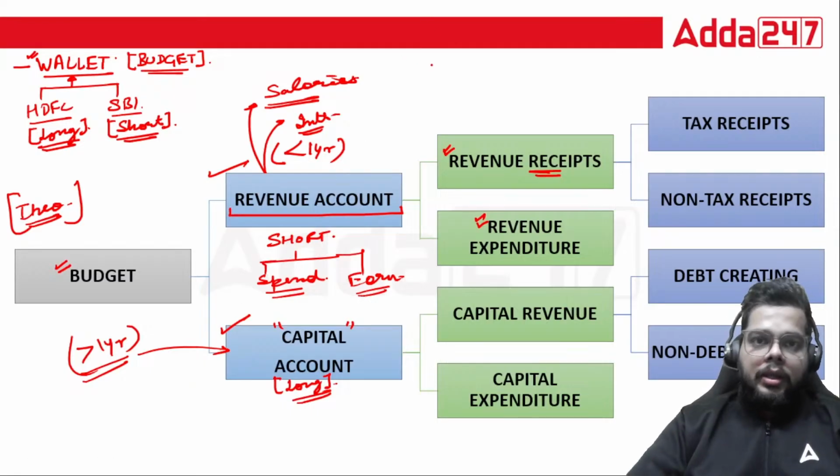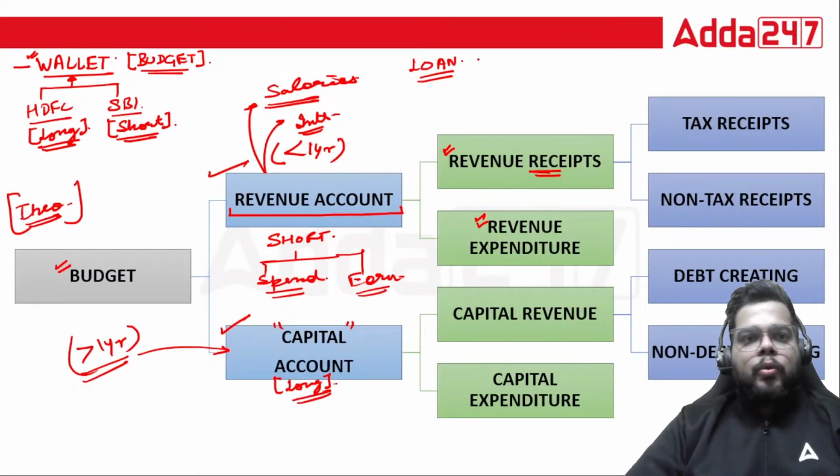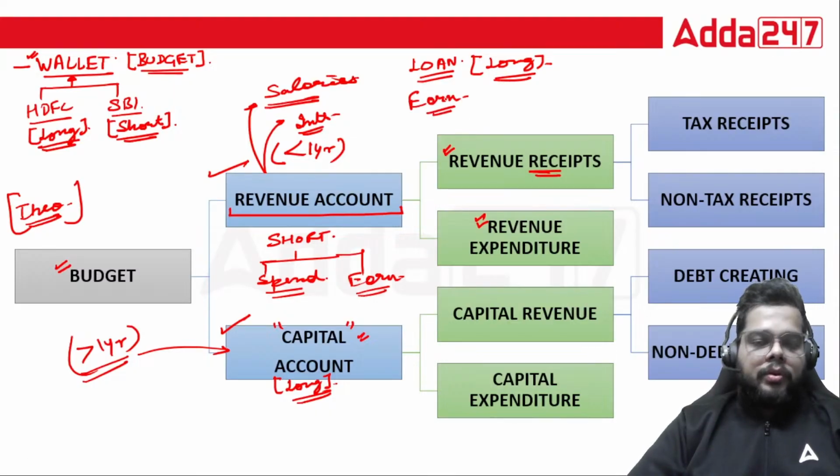Like what? Whenever we have some loan, fine, a loan from the IMF or for that matter other international organizations, you have to provide it back to that particular organization. So it is what? A long-term loan. So it will be reflected where? In the capital account.